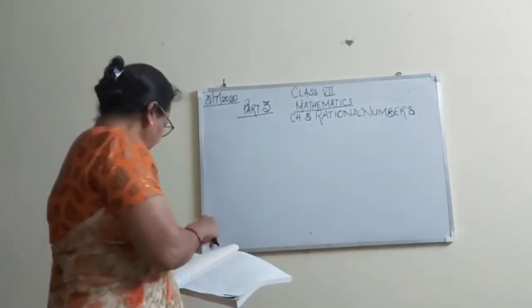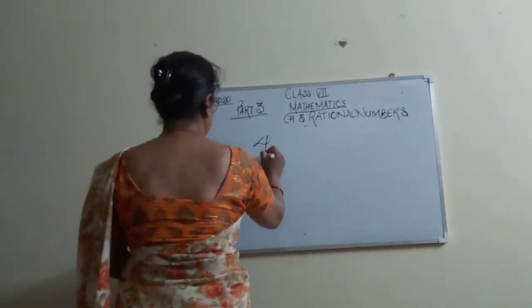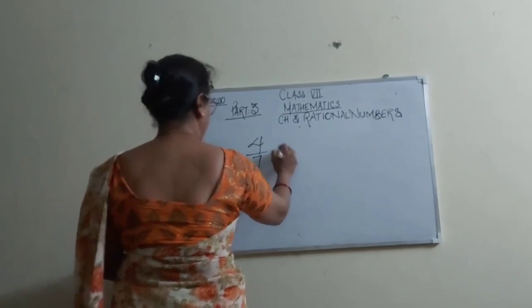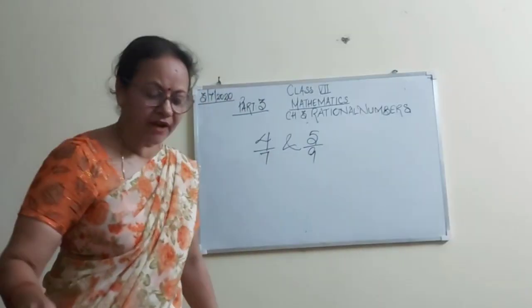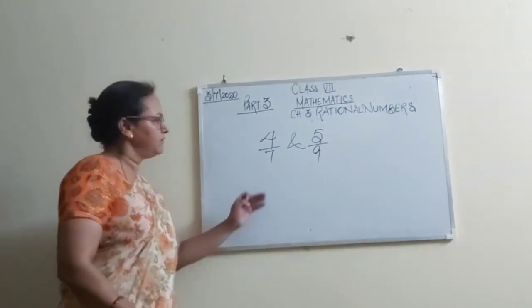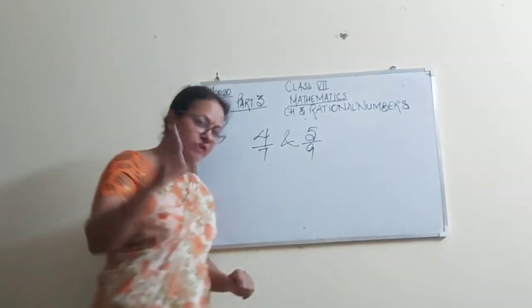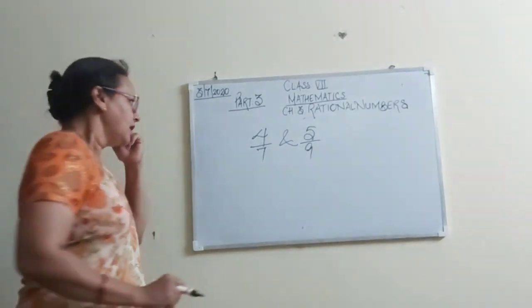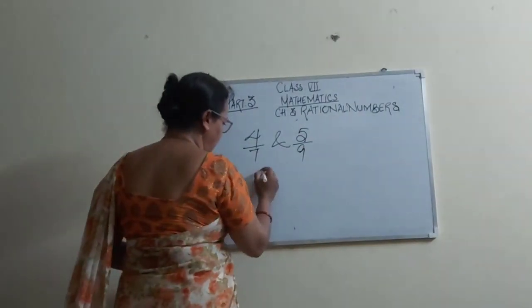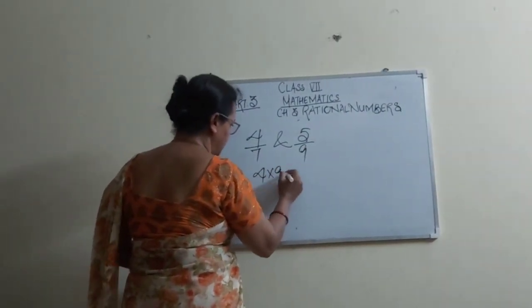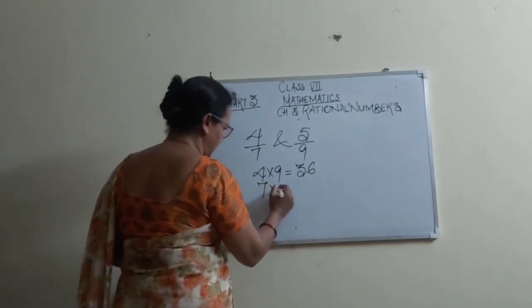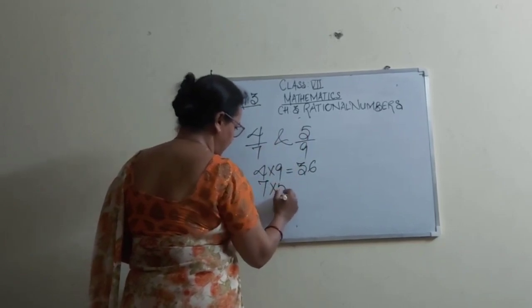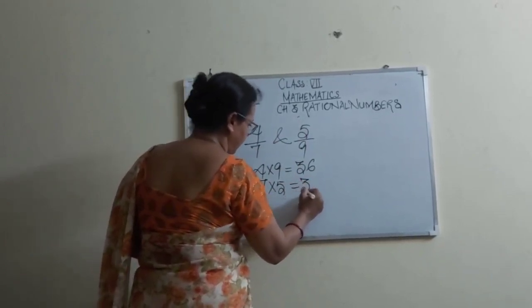If the rational numbers given are 4 by 7 and 5 by 9, we need to show कि which one fraction is greater. I have given you 3 points. Now let's try 4 multiplied by 9. What is it giving us? 36. And 7 multiplied by 5 gives 35.